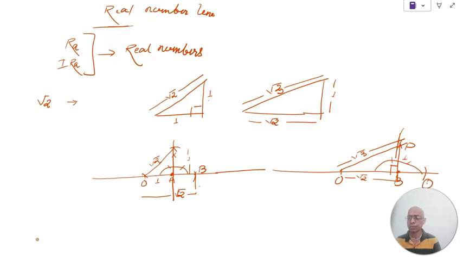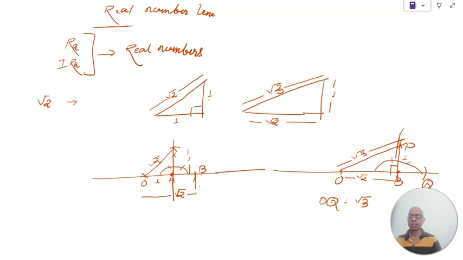Let's suppose this is point Q. So OQ is how much? OQ is root 3. In this way, you can construct root 4. Root 4 is nothing but 2, then root 5, root 6, root 7, root 8 itself. So in this way, we can represent these irrational numbers on the number line also.